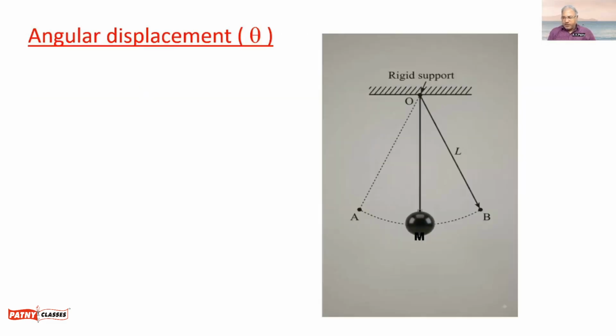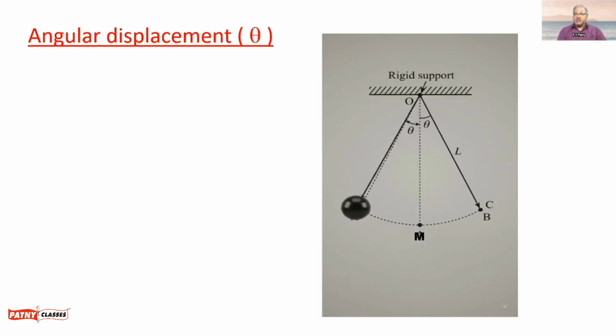Now the next important parameter of the simple pendulum is angular displacement. What is angular displacement? It is the angle the thread of the simple pendulum makes with the vertical. So theta is the angular displacement here. It is the angle made by the string with respect to the resting position of the simple pendulum. Point O is the resting position. So the thread of the simple pendulum makes angle theta at a given instant of time.